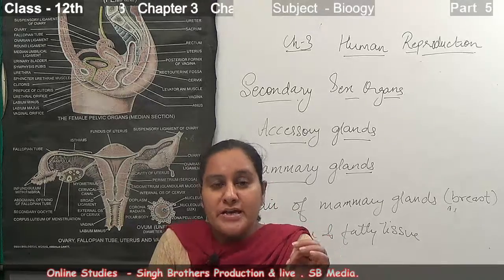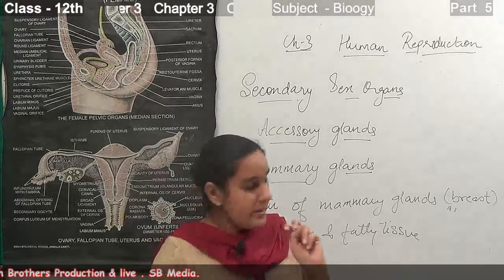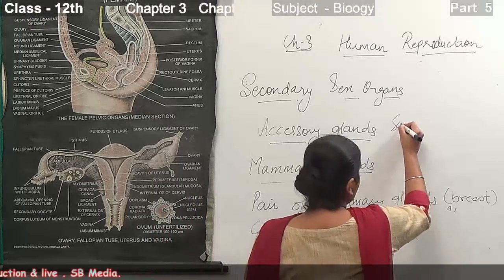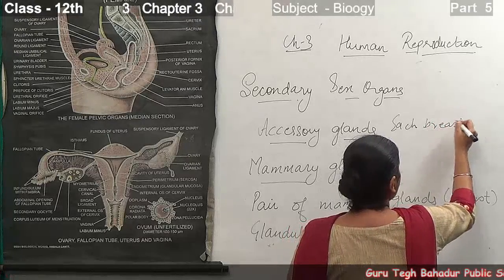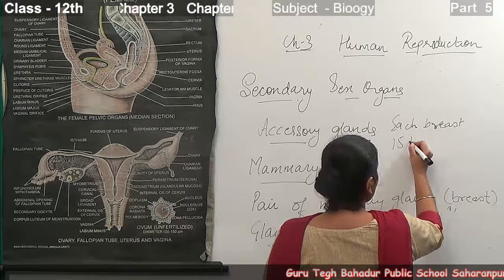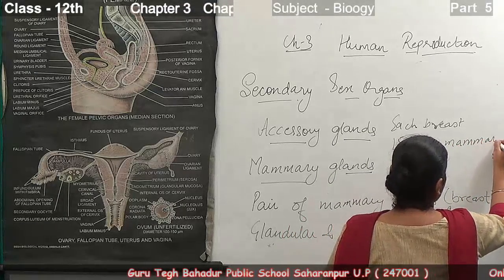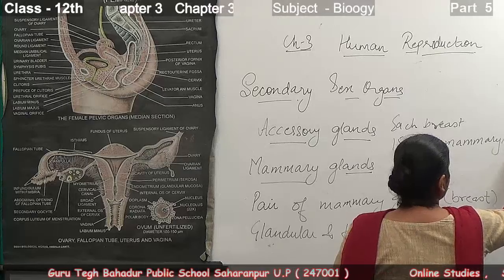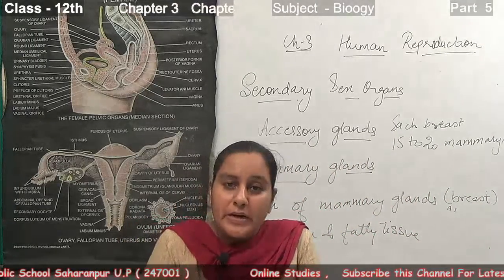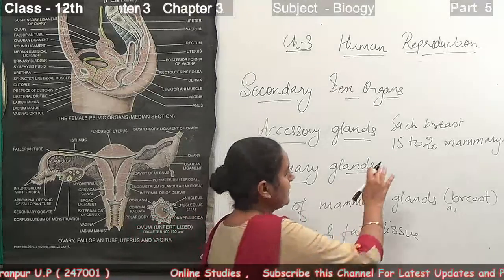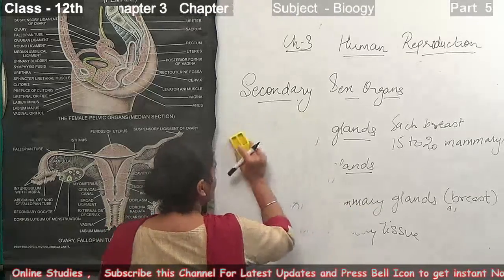Now, each breast contains 15 to 20 mammary lobes that are associated with the alveoli, which secrete milk. I will show you this in tabulated form to make it easier for you.